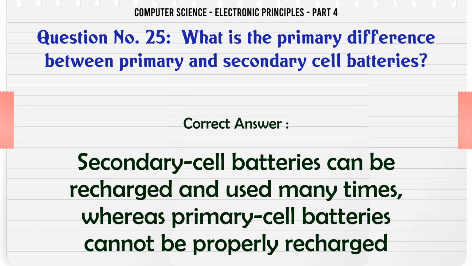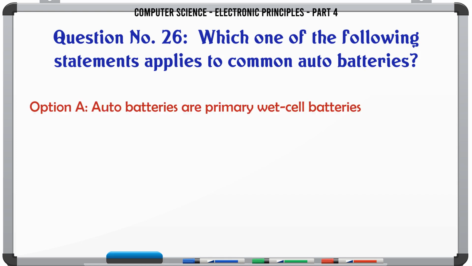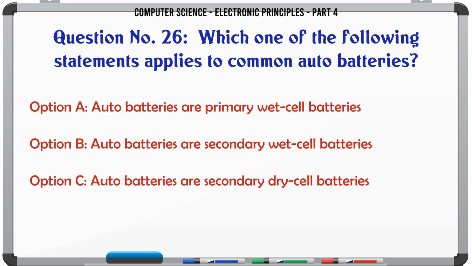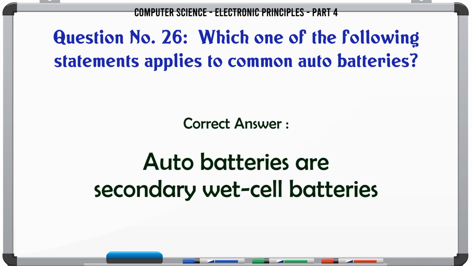properly recharged. Which one of the following statements applies to common auto batteries? A. Auto batteries are primary wet cell batteries. B. Auto batteries are secondary wet cell batteries. C. Auto batteries are secondary dry cell batteries. D. Auto batteries are primary dry cell batteries. The correct answer is auto batteries are secondary wet cell batteries.